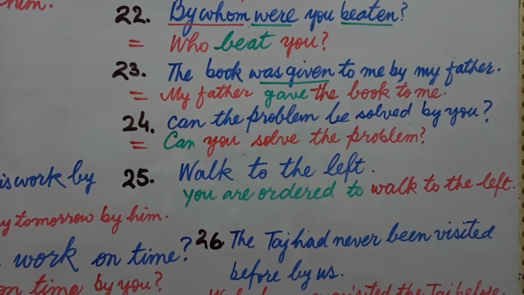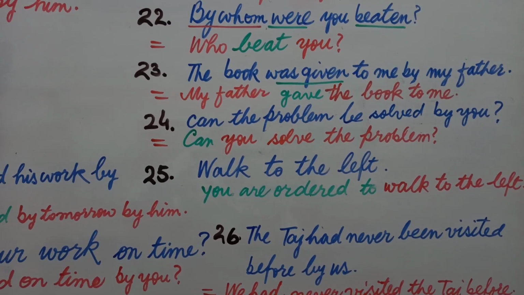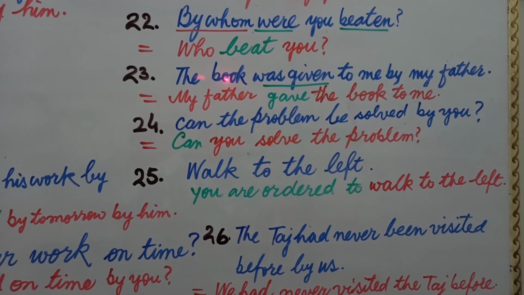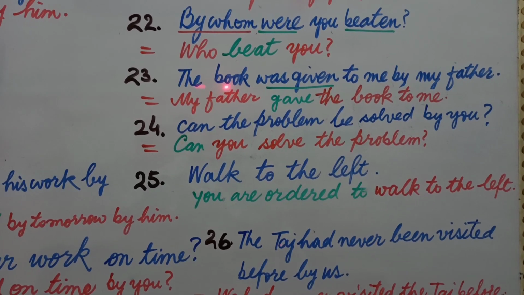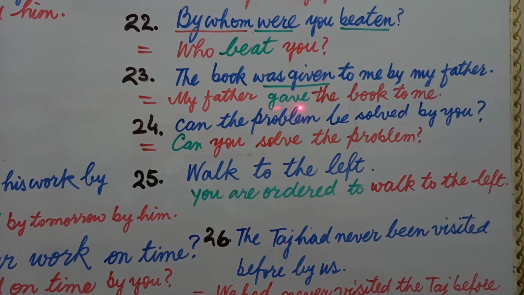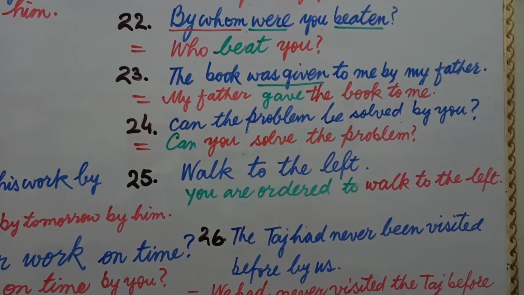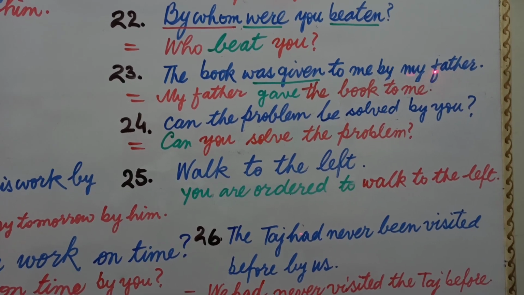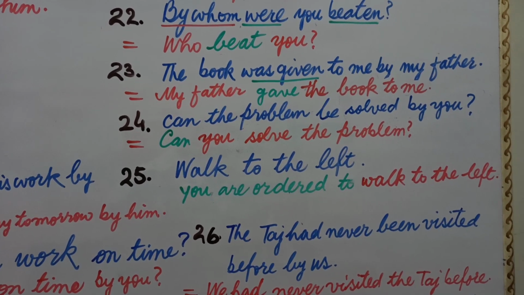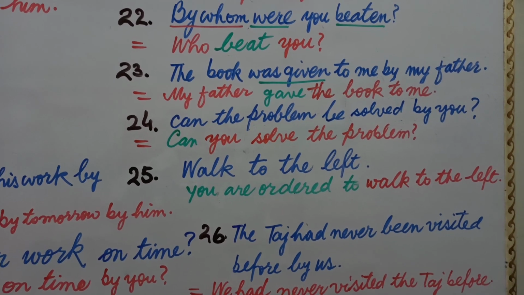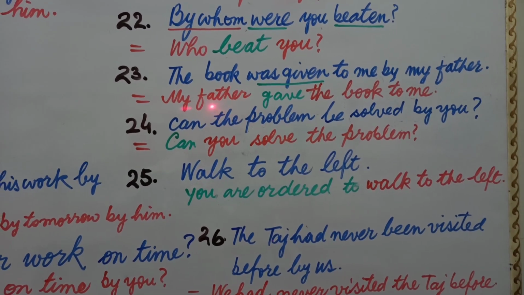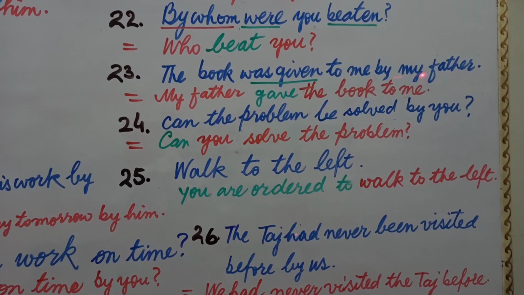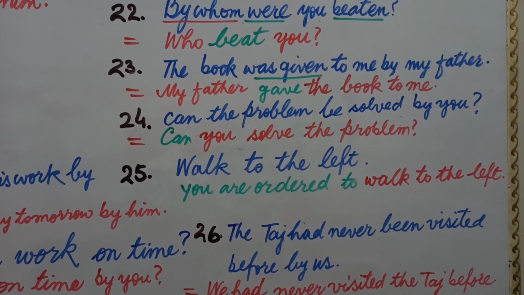Now let's come to the question number 23. The book was given to me by my father. Now the book that is written in the beginning will go after the verb, and the phrase by my father will come in the beginning, because the noun or pronoun that is written in the beginning of active voice is used with by in the end of the sentence, so you will take it back in the beginning.